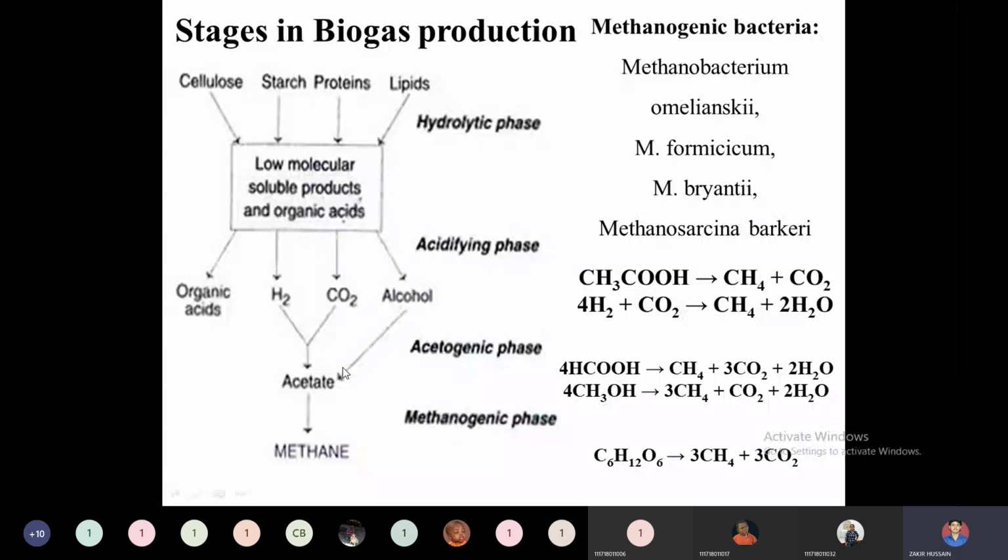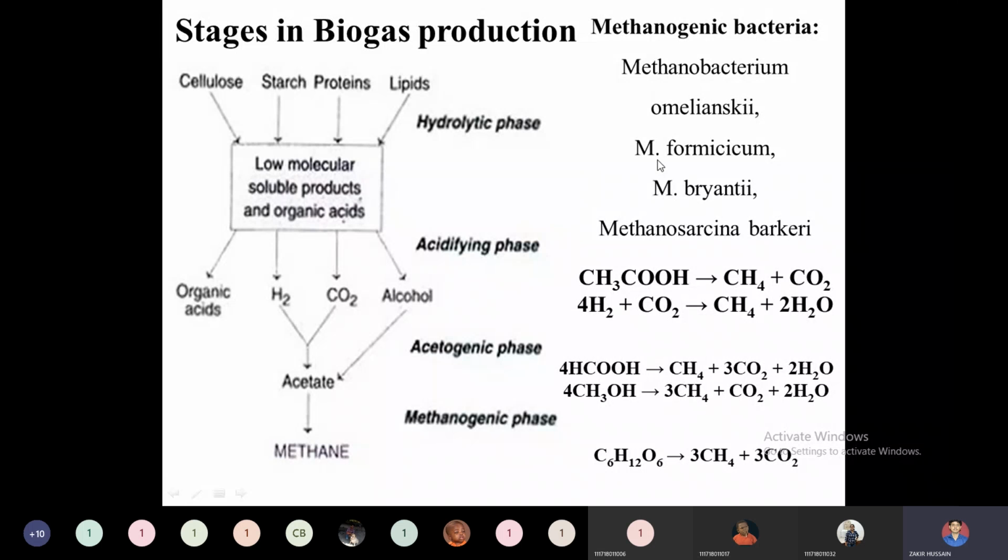Then after the acetogenic phase, all the acetates formed, like CH3COOH, and the formates and everything, will be converted to methane gas using methanogenic bacteria. Some of the species I can list here: Methanobacterium omelianskii, this is one type of methanogenic bacteria we can use.